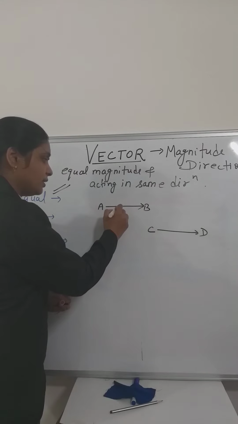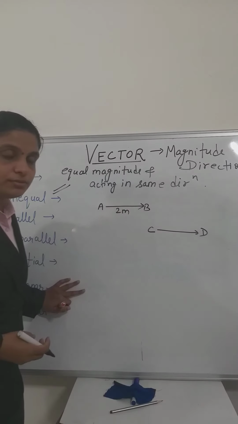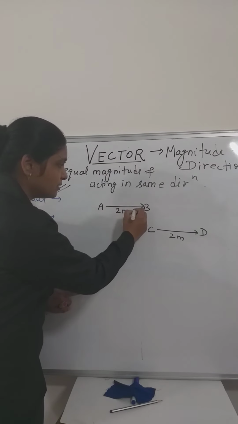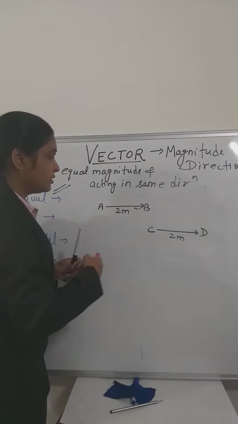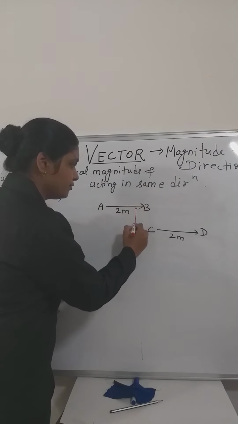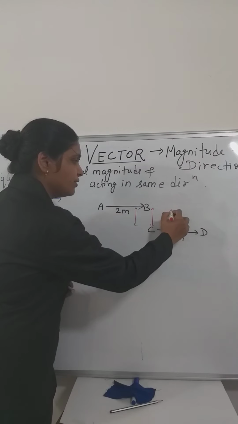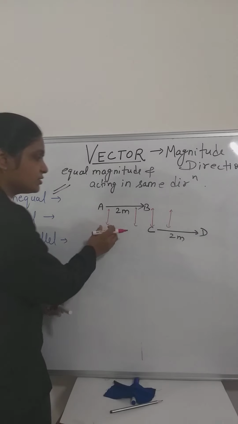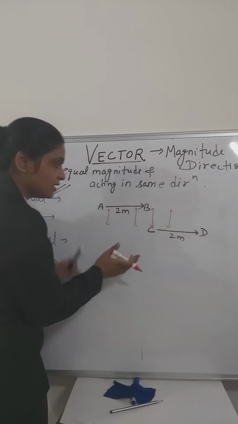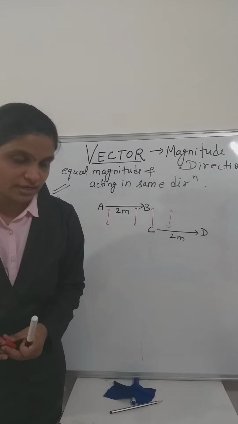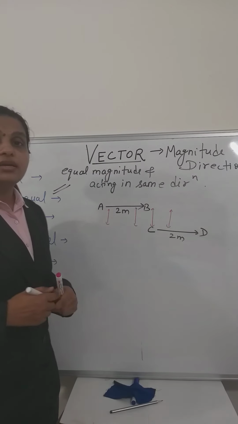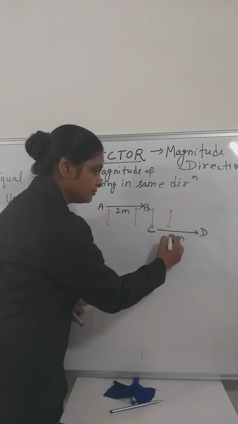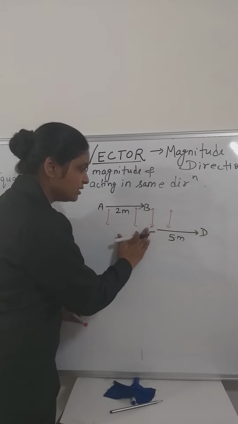Now, it can be 2 meter magnitude, okay? Now you can see the distance between two vectors should always be the same. See, these are parallel vectors. If the distance between two vectors is always the same, then these can be parallel vectors. Now change the quantities, like it can be 5 meter, okay? Just increase the length, no issue.